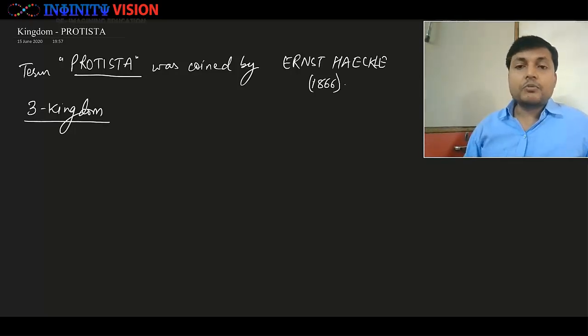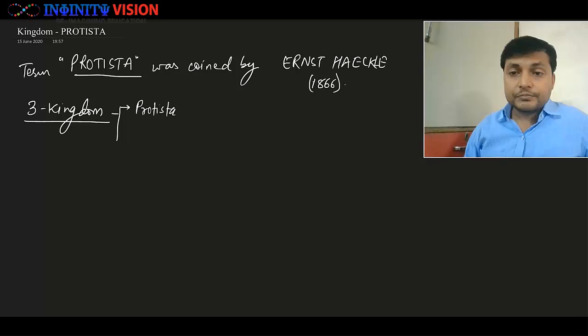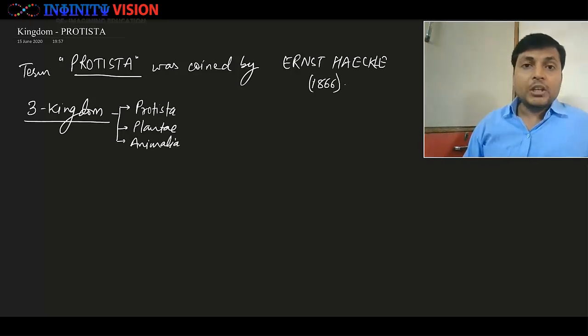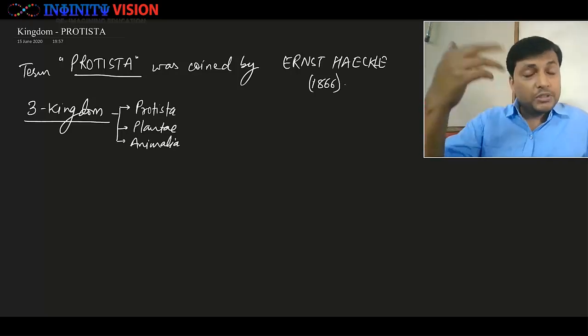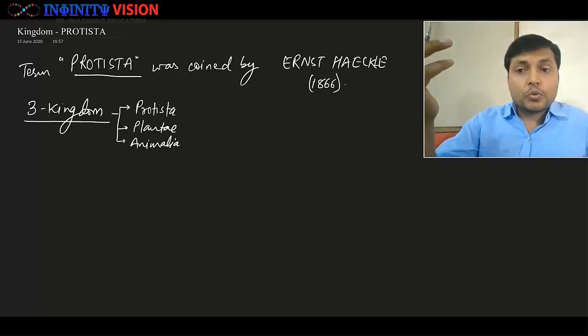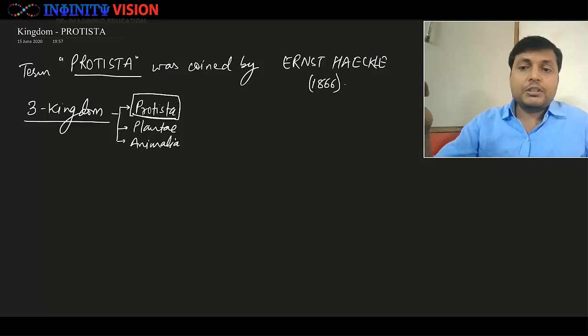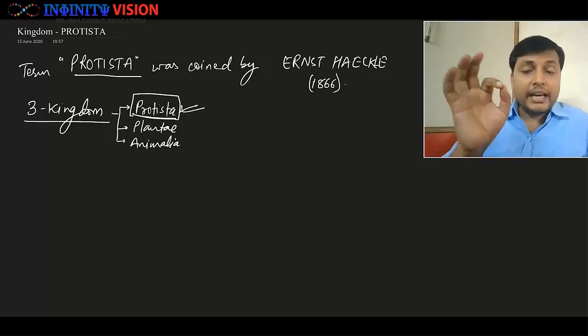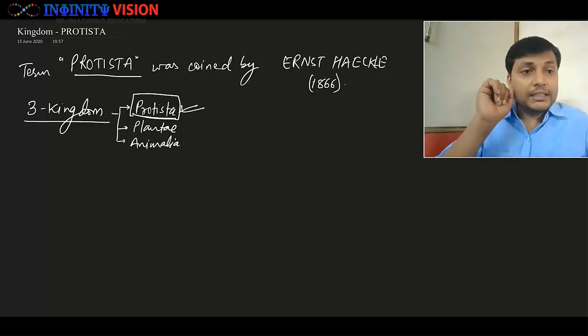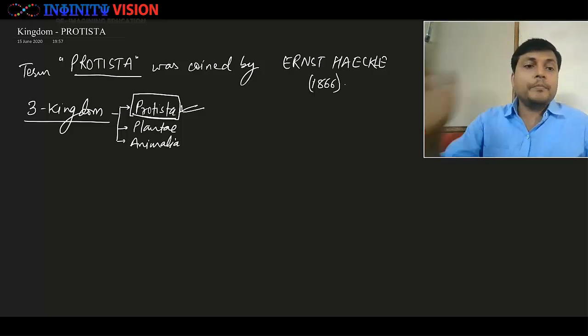right? 3 kingdom classification was done by Mr. Ernst Haeckel, okay, in 1866, and as per this there were 3 kingdoms. First kingdom was Protista, and then was Plantae and Animalia. Out of these, the Plantae and Animalia were also the 2 kingdoms found in 2 kingdom classification by Carolus Linnaeus, right? So when Ernst Haeckel proposed 3 kingdom classification, basically he added a new kingdom as Kingdom Protista, right, in 1866, and this is the time when he coined this term Protista.